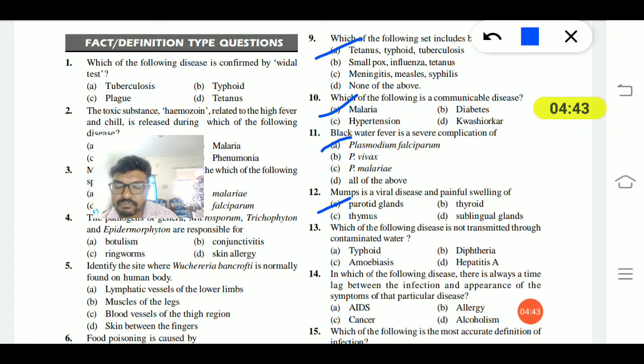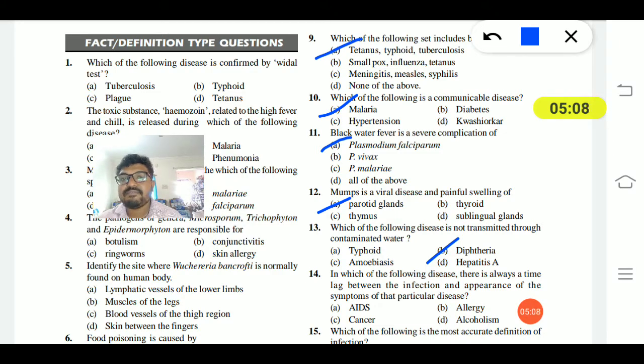Thirteenth question: which of the following diseases is not transmitted through contaminated water? Typhoid, diphtheria, amoebiasis, hepatitis B. Contaminated water can cause typhoid, amoebiasis and hepatitis B, but not diphtheria.